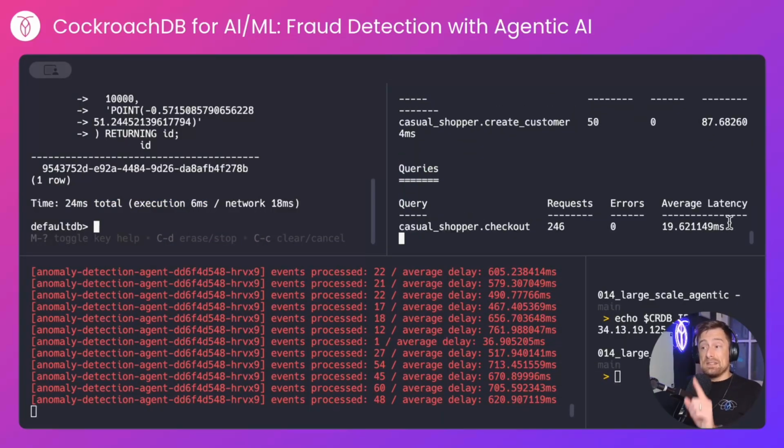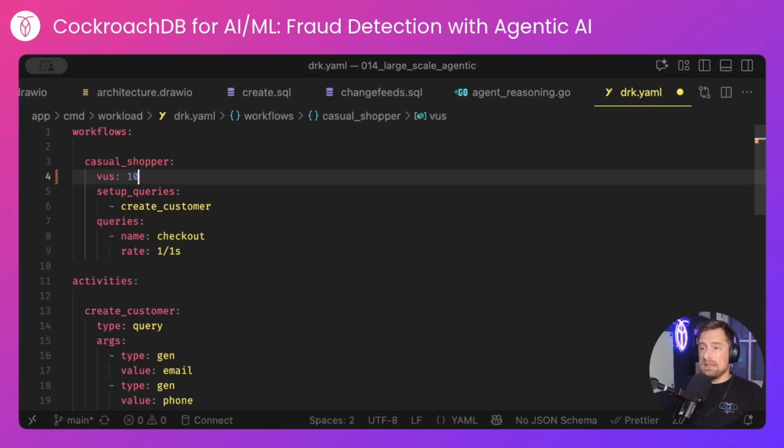The average latency, this is the time that it leaves my machine, goes to my CockroachDB cluster in GKE and comes back again, is still around 20 milliseconds. That hasn't changed. What has changed slightly though is the average delay between purchase made and anomaly agent. Now this is expected because there are more messages being transmitted via Pulsar and only one thing reading off that queue, but this is still stable. Let's change that now by increasing the number of shoppers from 50 to 100.